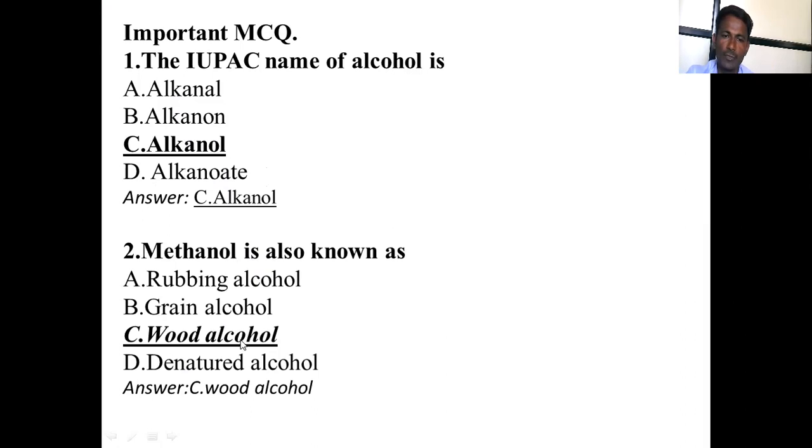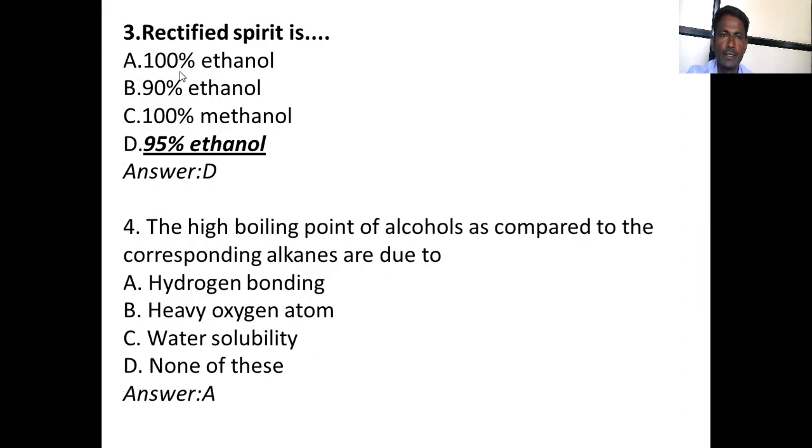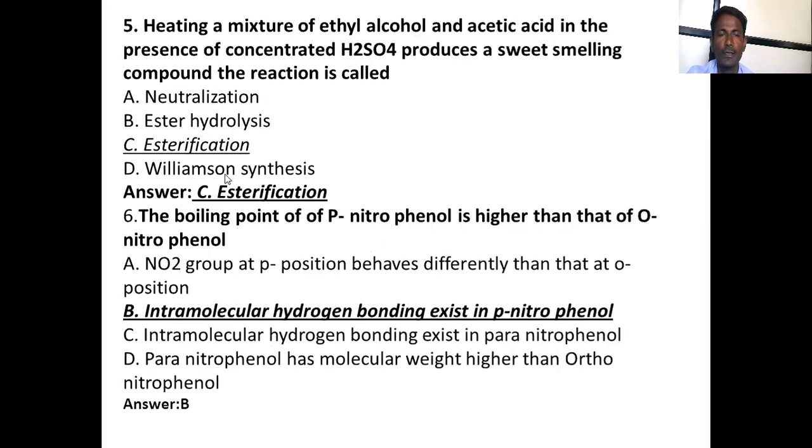Methanol is also known as wood alcohol. Then rectified spirit is 95 percent ethanol. It is called rectified spirit. Remember, the high boiling point of alcohols as compared to the corresponding alkanes is due to hydrogen bonding. The options were heavy oxygen atom, water solubility, none of these. Hydrogen bonding is responsible for the higher boiling point in alcohols.